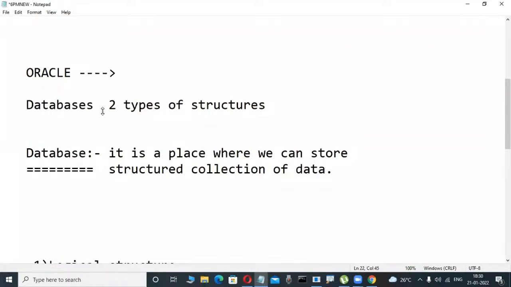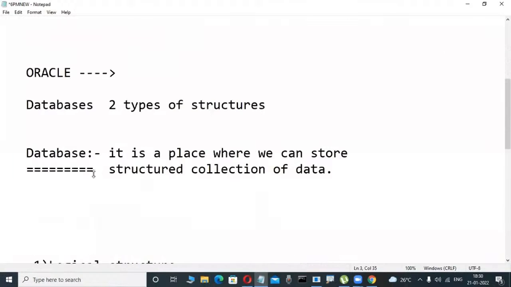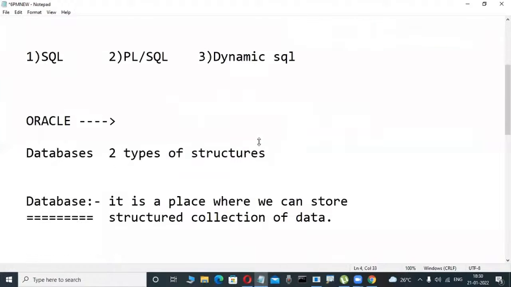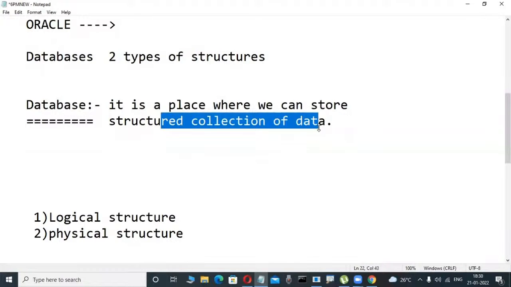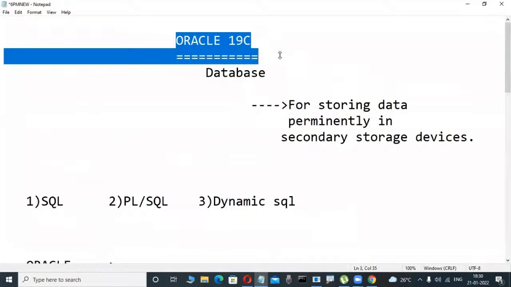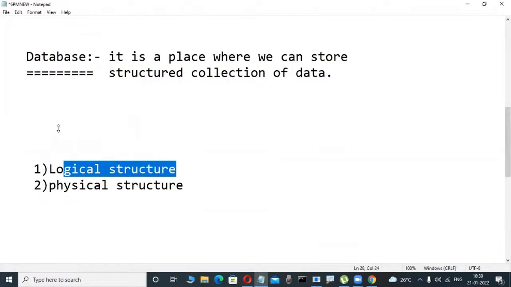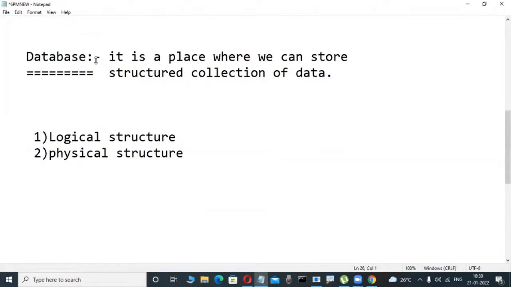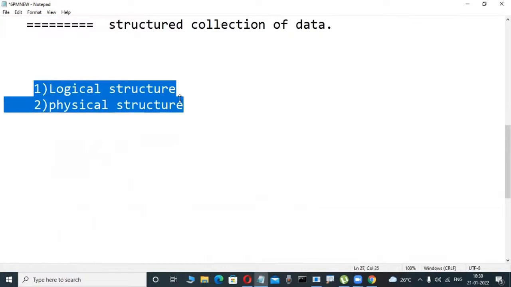Observe here. Actually, whenever we install Oracle or any relational database software, what is the database actually? It is a place. Whenever we install this type of software, automatically some place is reserved on the hard disk only. In that place we can store a structured collection of data. But whenever we install these softwares, two types of structures are there. One is logical structure, another one is physical structure. I am not explaining this definition today; you will understand it one of these days. Now observe first: two types of structures are there, logical structure and physical structure.